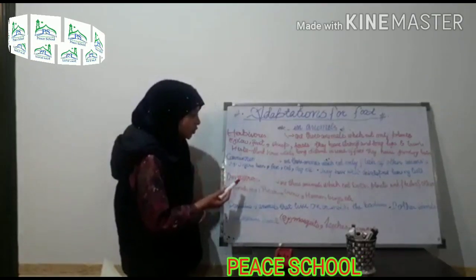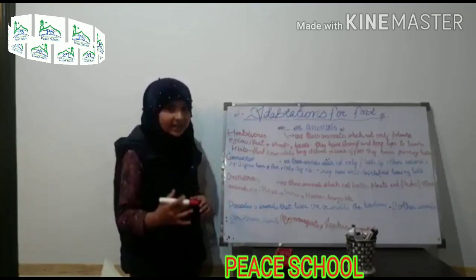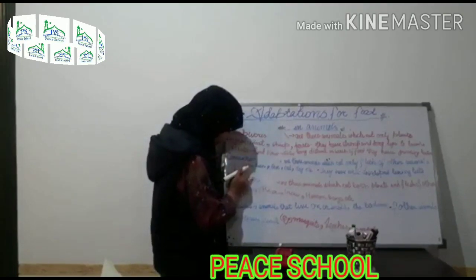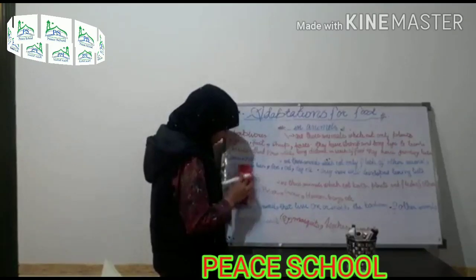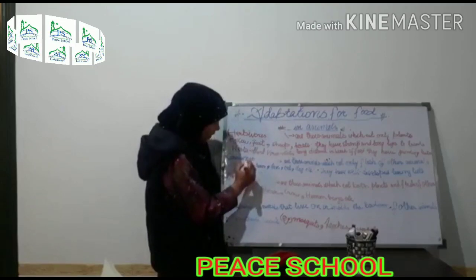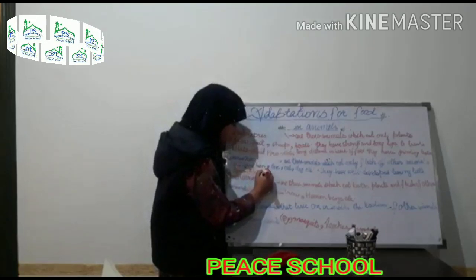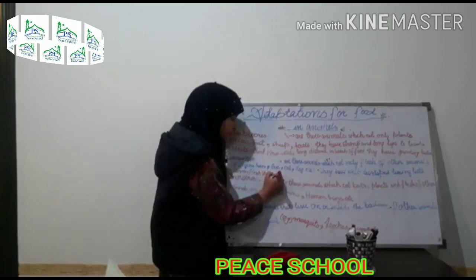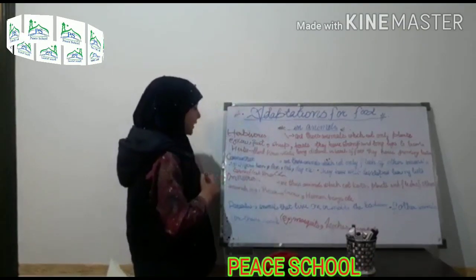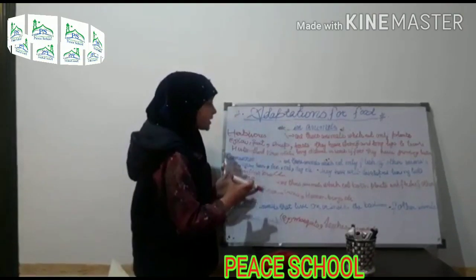Carn means flesh. Vore means eater. The full meaning of carnivore is those animals which eat only flesh of other animals, or we can say which depend on other animals.